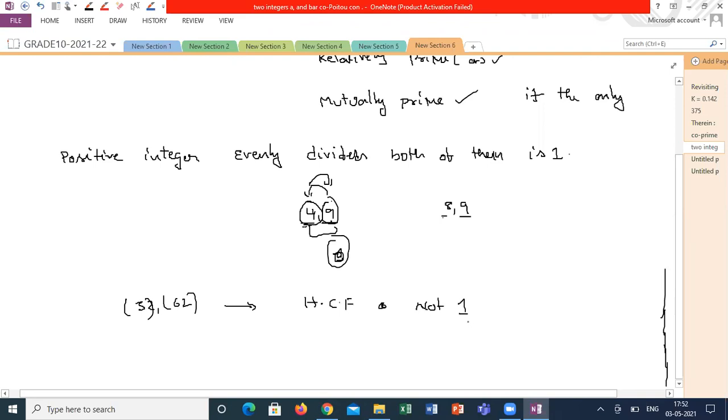Technically I can say it like this. Yes, sir. If your HCF is other than 1, then I can say it is not co-primes, technically. If HCF is other than 1, those sets of numbers are not co-primes.